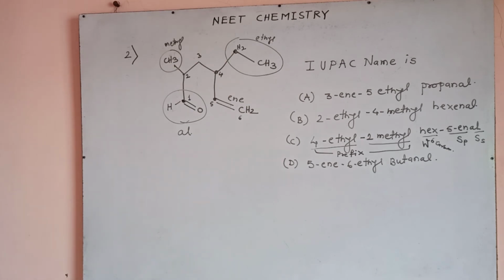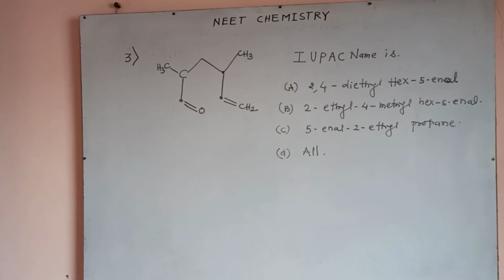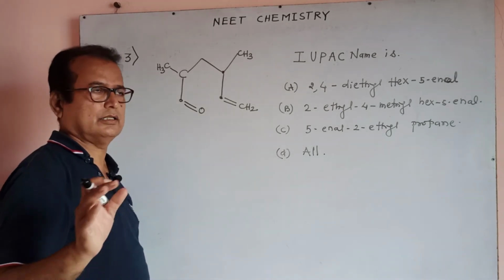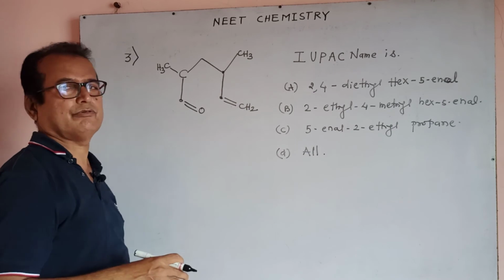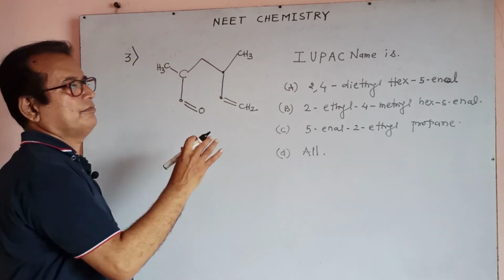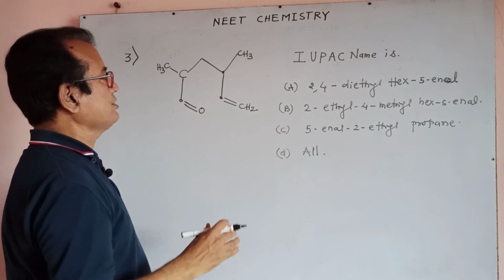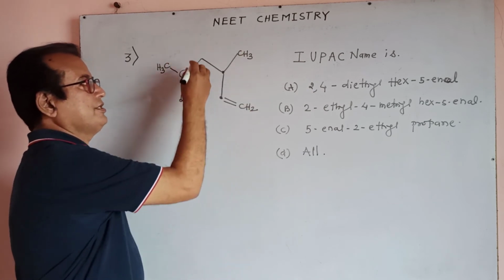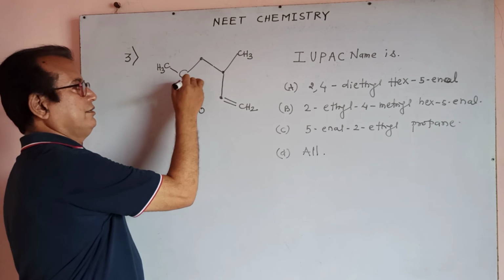Observe that. Yes, another third question, which is a very important question: determination of the IUPAC name. This is our structure. It is not a benzene structure. It is not a closed ring.